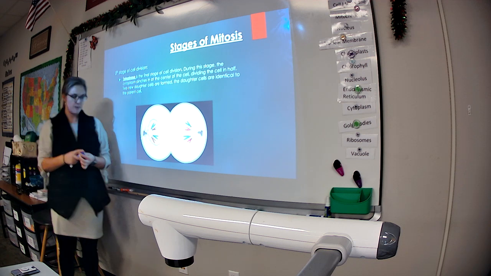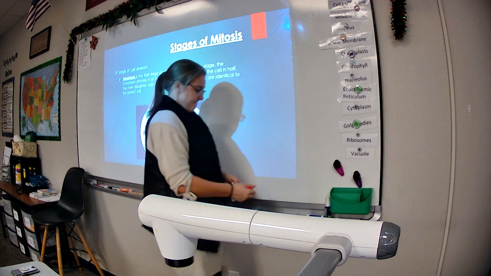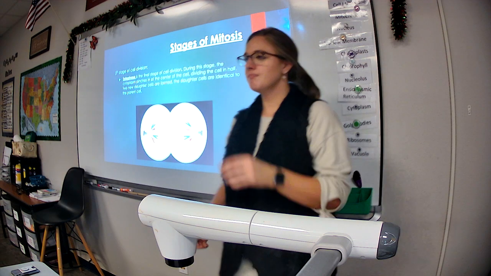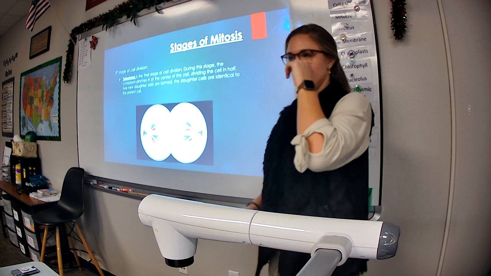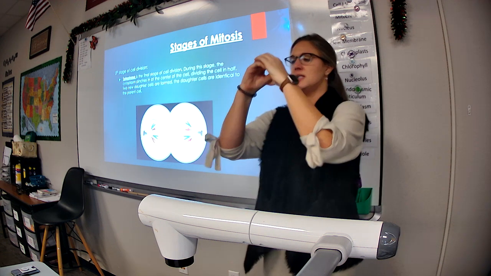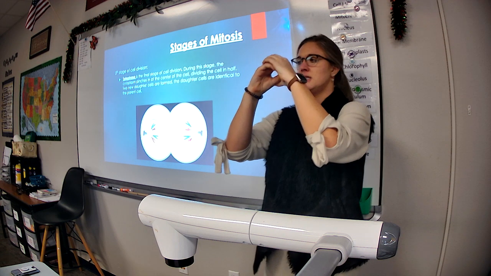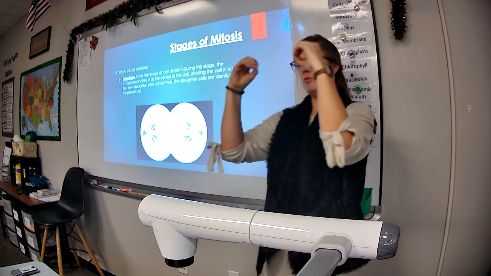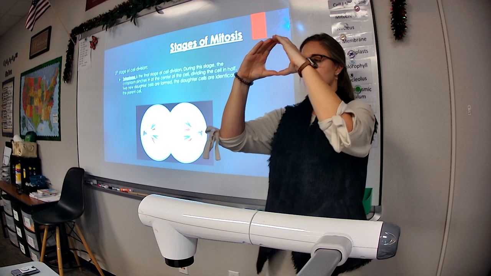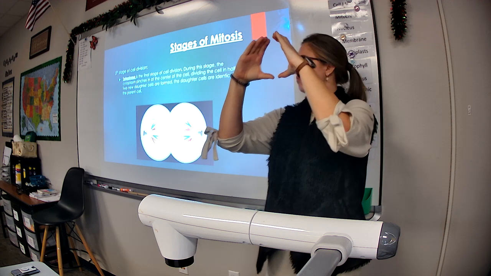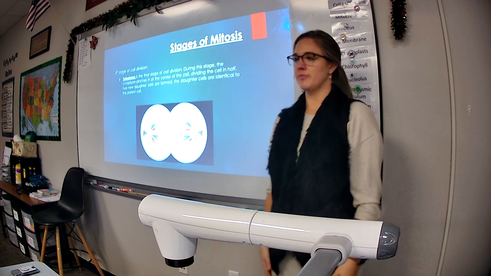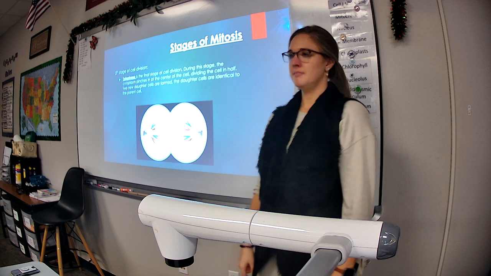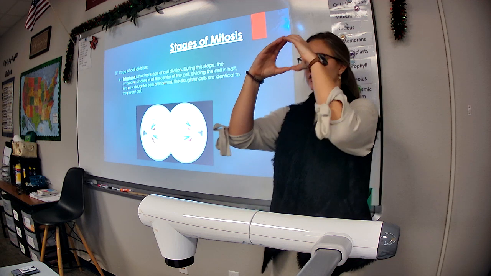Question: if you have this cell right here, does it form like this? Sort of. If this is the cell, maybe it gets a little bigger, and then it just splits into two. Except the new ones are not actually smaller.